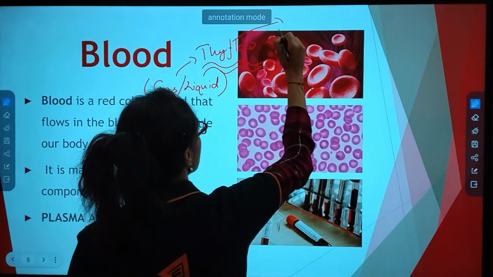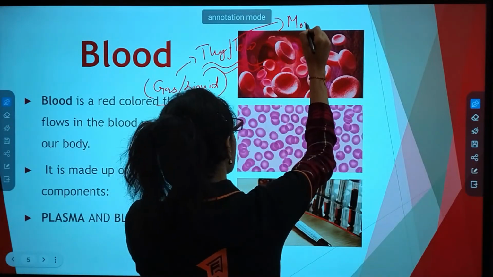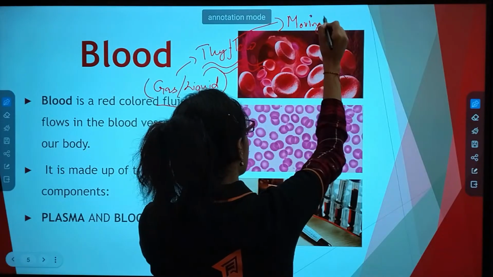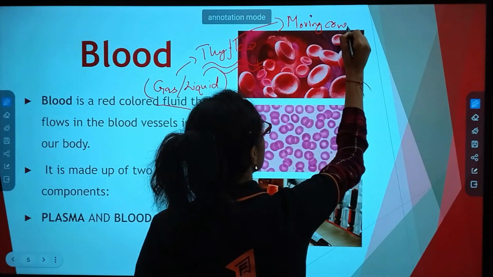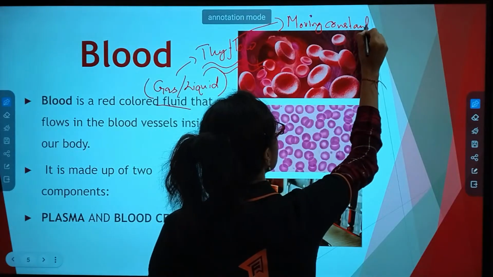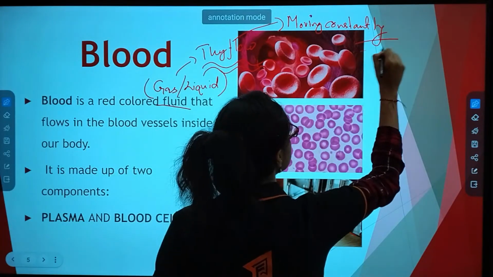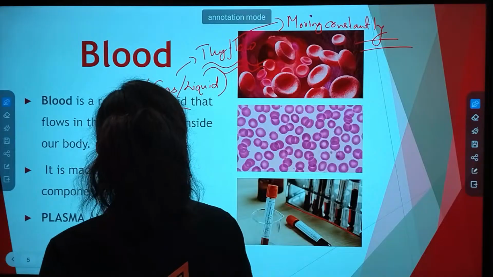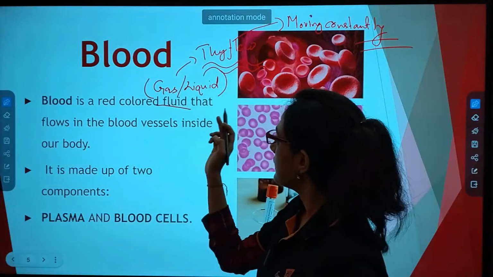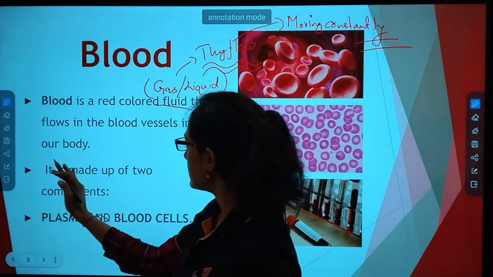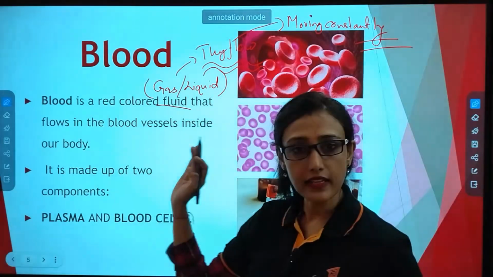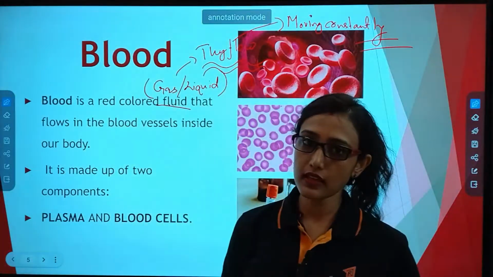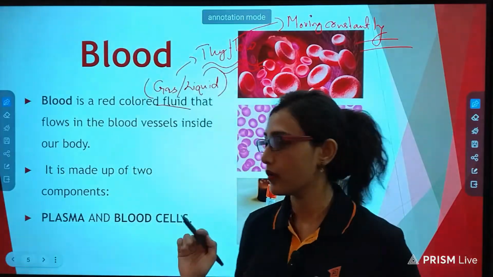Flow means moving constantly. Okay. So, blood is a red colored fluid that flows in the blood vessels inside our body. This thing you have learned by now.